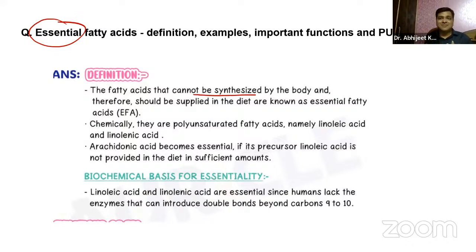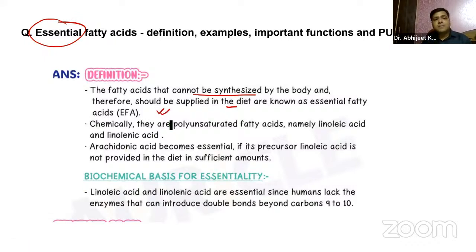That is something very essential for us, right? Similarly, the fatty acids which cannot be synthesized by our own body are termed essential. And through diet, guys, we are taking it in our body. That's why they are essential fatty acids.